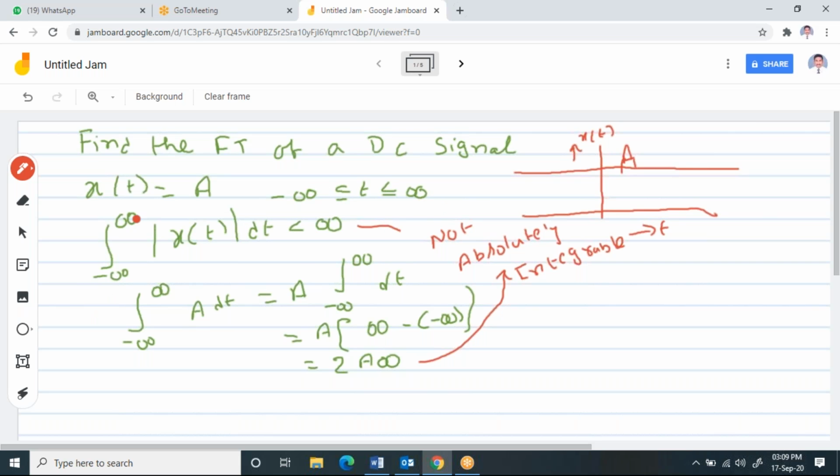Now here, if you apply the condition for the convergence, the first condition is that the integral over the limits should be less than infinity, which means it is absolutely integrable. So you check the given signal. When you check the given signal, we find that we get 2A times infinity, which means that it is not absolutely integrable. And you can also say that this is non-convergent.